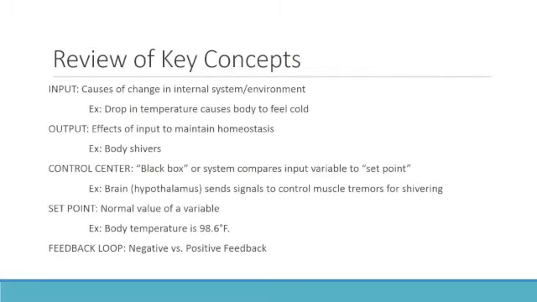So let's review these key concepts of homeostasis. In a black box, input is the cause of change in an internal environment or system, such as a drop in temperature causing the body to feel cold. The output is the effect of input to maintain homeostasis, such as the body shivering. The control center compares the input variable to the set point and determines actions to take place. Set point is the normal value of a variable at its optimal state. Feedback loop is a mechanism with two parts, in which the negative regulates homeostasis and positive feedback brings about rapid change.